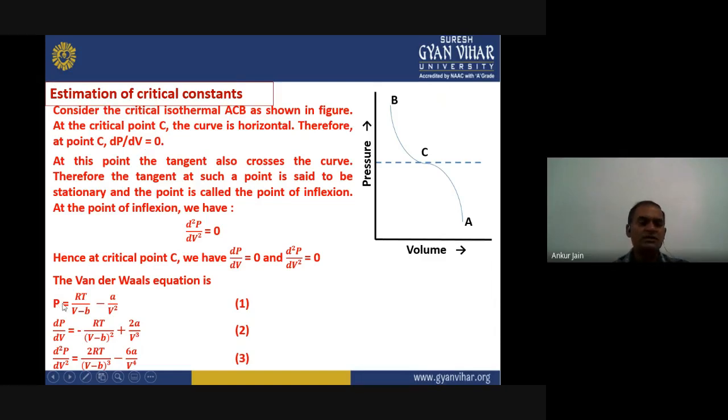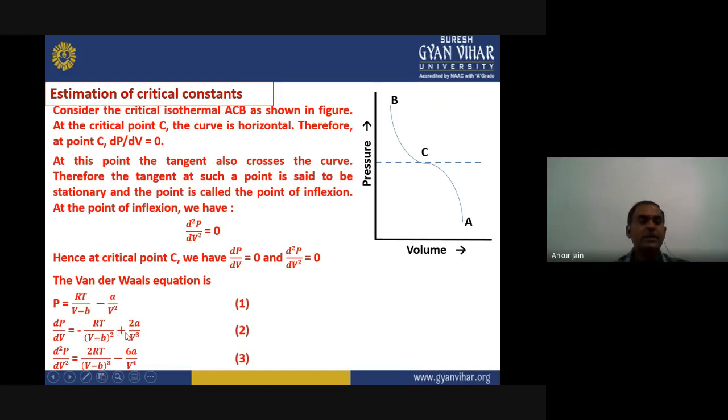Since RT is constant, the V minus b term is the variable one. Written as V minus b to the power minus 1, its differentiation gives minus 1 into V minus b to the power minus 2, and bringing it back to the denominator, it will be minus RT upon V minus b whole square.